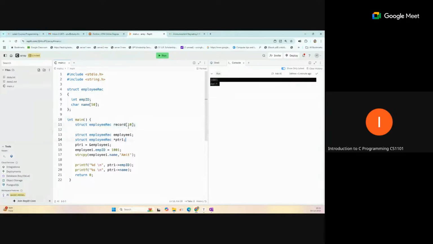So you can store the data with the help of this, record index 0, with no need to use this directly here. Suppose this employee one. Okay, so now you can see we can store the data directly using array indexing, and we can print the same by indexing also.